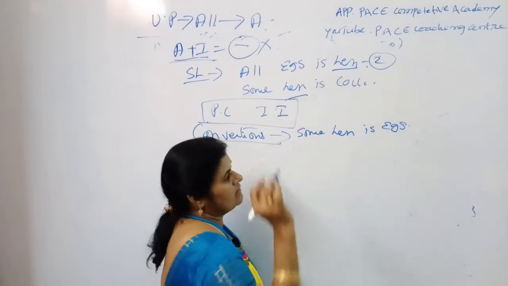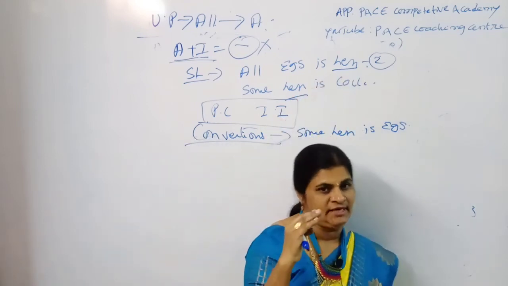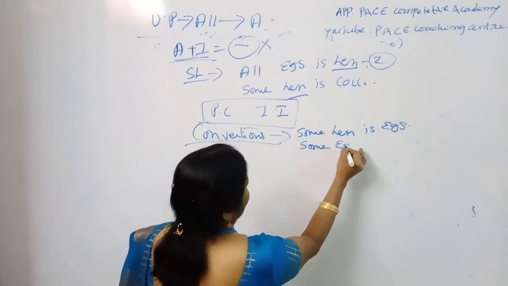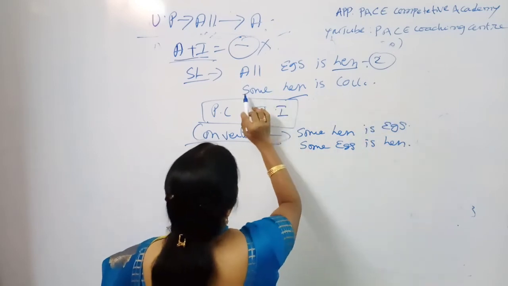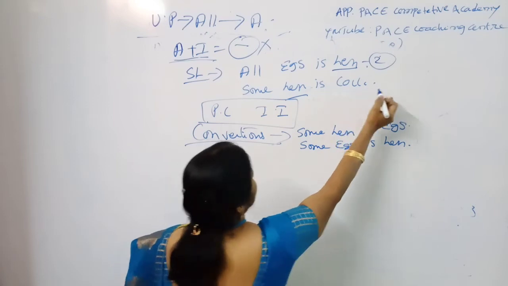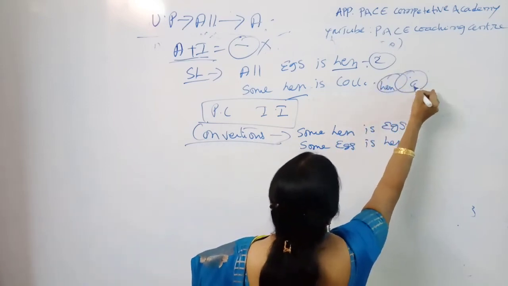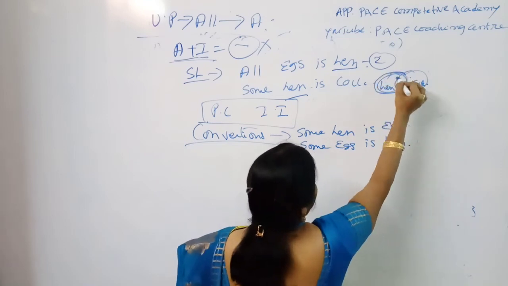My dear students, always remember, all should be converted into some only. Right? And next, some egg is hen. Right, and next, coming to this conversion, some hen is cock. Suppose you want to draw a logical Venn diagram: some hen is cock means you are intersecting these two.